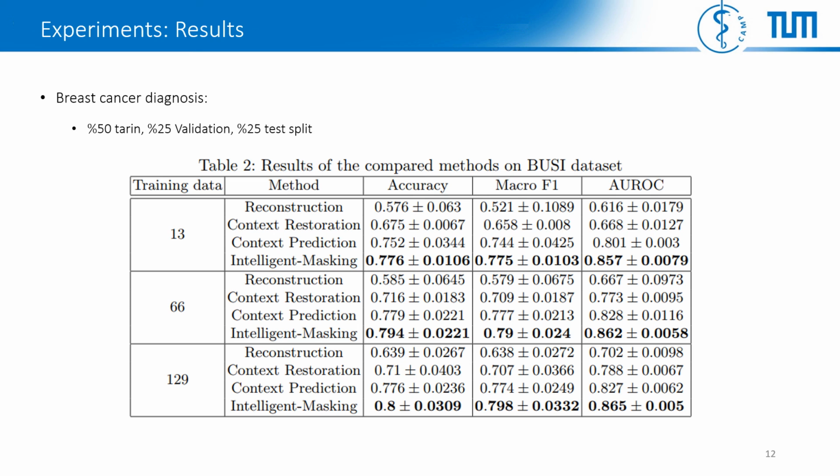We observe that context restoration shows lower results compared to context prediction. This might be due to the fact that our classification task needs the pre-trained network to focus on local structures like tumor regions rather than the global information.